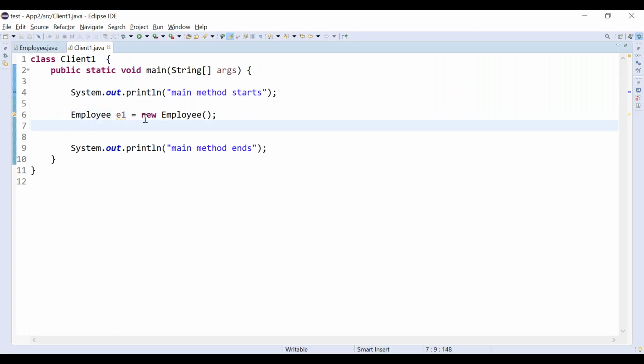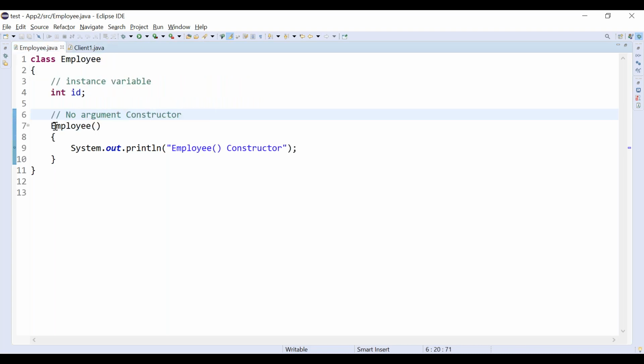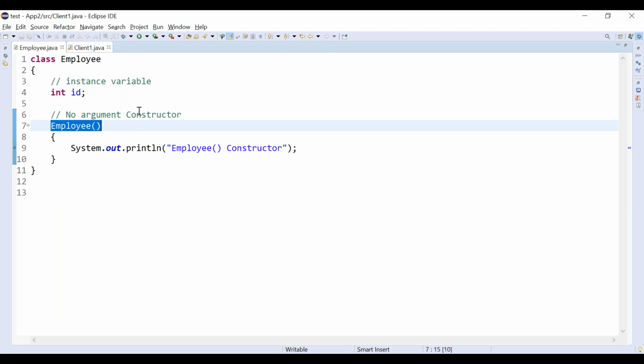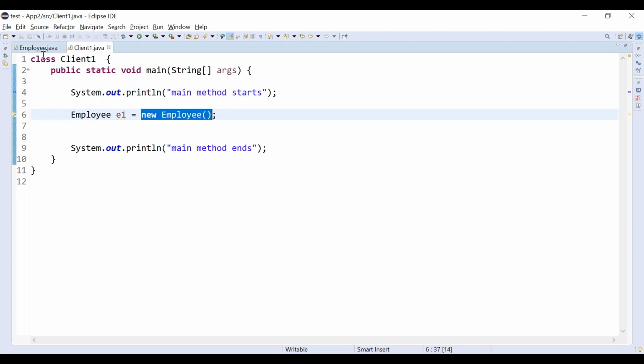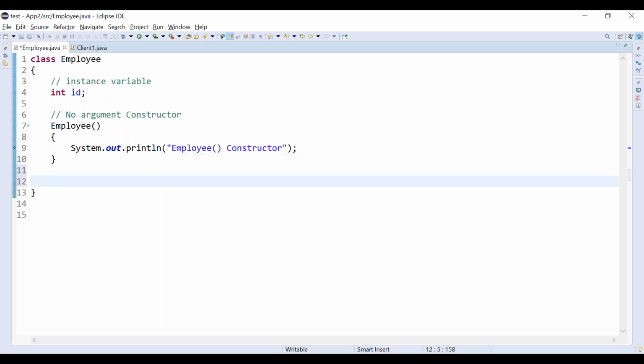When we are creating the object, I am creating the employee object here. So what is the available constructor? Here, the no argument constructor. The constructor is not taking any argument. The same constructor, I am using it when creating the object. Now I am going to have one more constructor, employee, right?